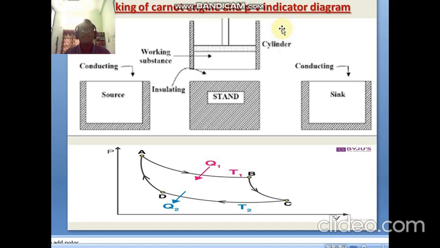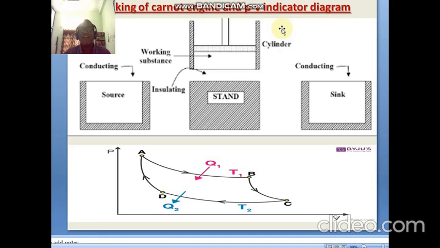So here, if the isothermal process is going on, temperature is constant, which means P and V are changing. If the adiabatic process is taking place, then Q is constant and P, V are variables.